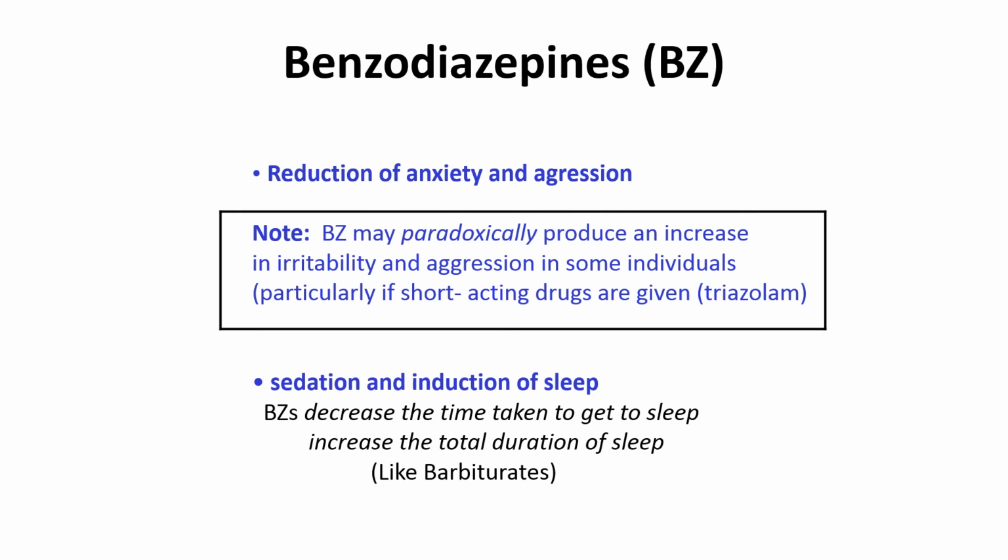Similar to barbiturate, benzodiazepine decreases the time taken to get to sleep and increases the total duration of sleep. But I had told you earlier that it is not distorting the normal sleep cycle. It is not distorting the REM phase. So the hangover effect is not observed with the benzodiazepines.